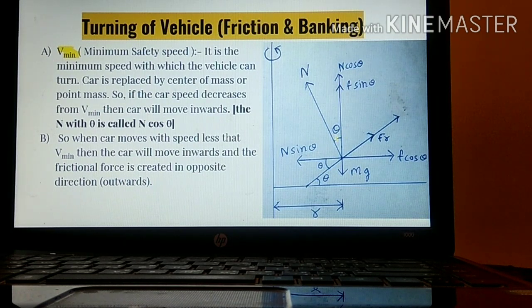Now, over here we are imagining the car, and we are replacing the car with a point mass. Whenever the car is moving with a less speed, see, this is the minimum speed. Minimum speed means the speed with which the car can safely turn. But if the speed is less than the minimum speed, then what will happen? The car will move inwards. If the car speed is less than, take for example, just 1 minute.